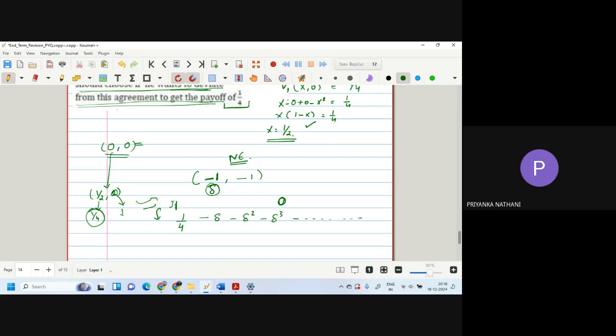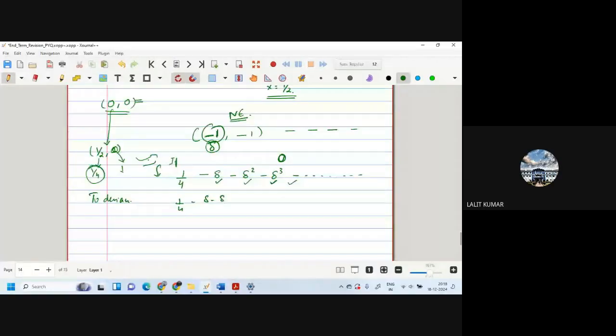With every stage, because this value is minus 1, he's getting discounted in every game. Now to deviate, this value 1 by 4 minus delta square minus delta cube should be greater than or equal to 0. Then only he will deviate.